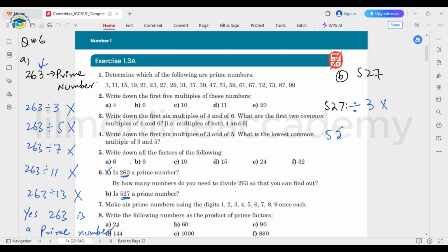Let's find out 527 dividing by 7. It's not divisible. Okay, we can check by some other numbers as well, that could be some greater number, but let's find out by 9. So dividing 527 by 9, this is also not completely divisible.